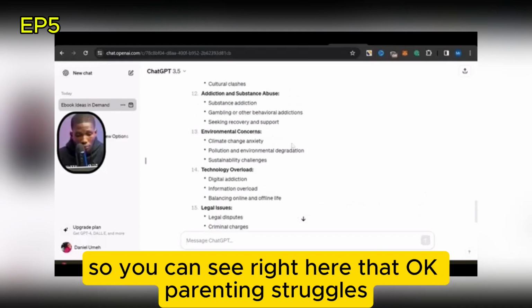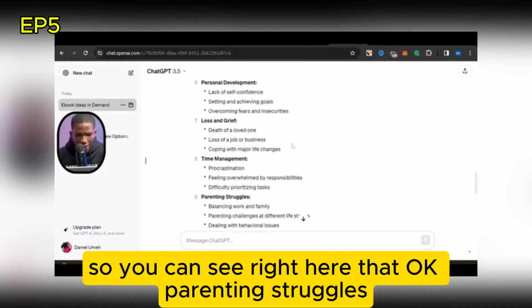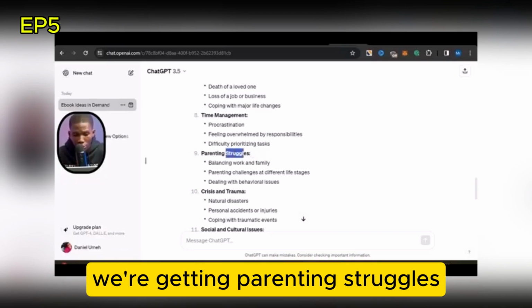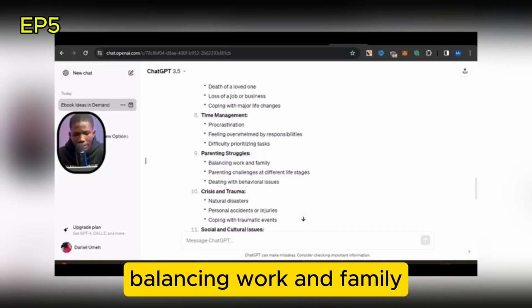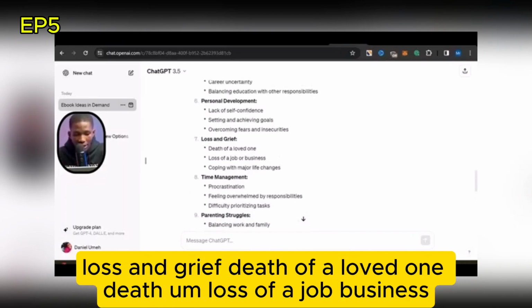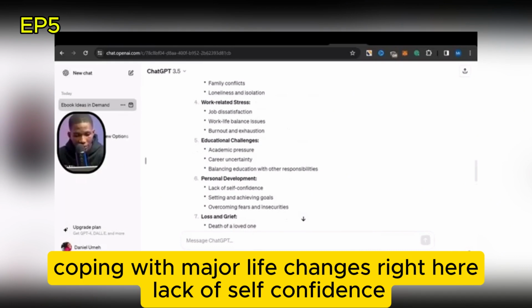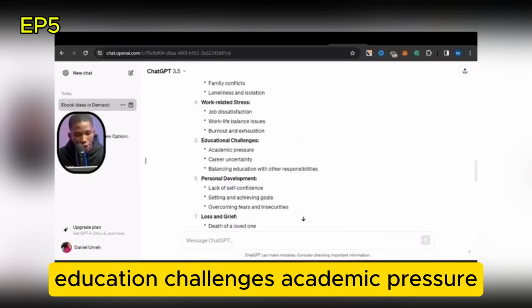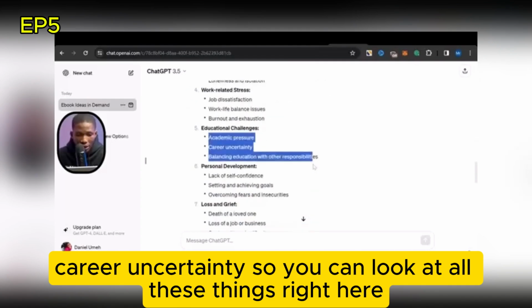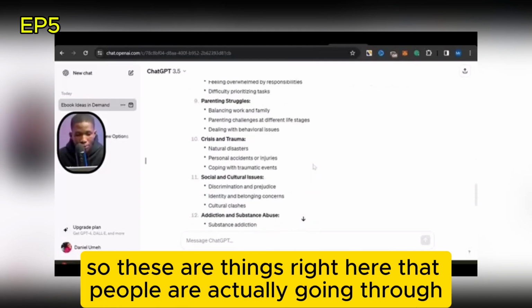You can see right here, parenting struggles. Now we're getting some things that are kind of making sense: parenting struggles, balancing work and family, parenting challenges at different life stages, loss and grief, death of a loved one, loss of a job or business, coping with major life changes, lack of self-confidence, education challenges, academic pressure, career uncertainty. You can look at all these things. These are things that people are actually going through.